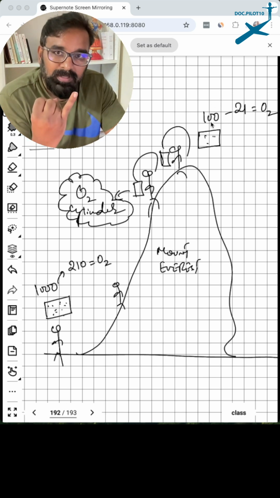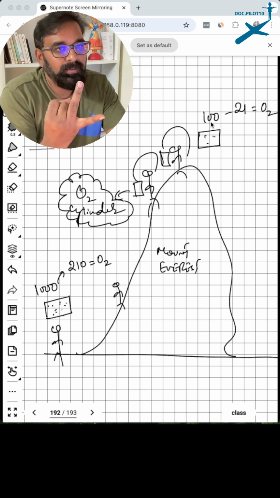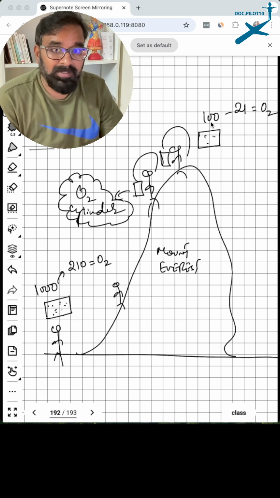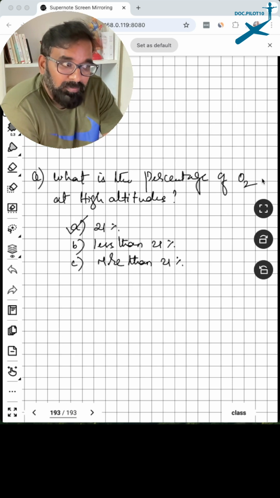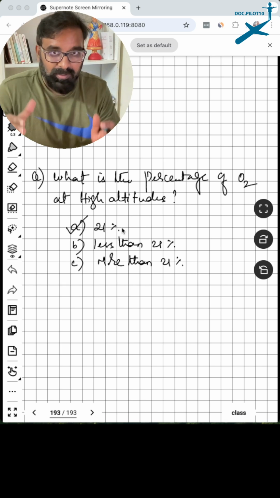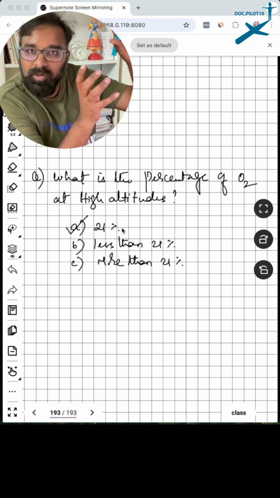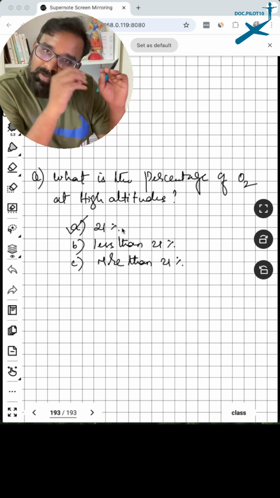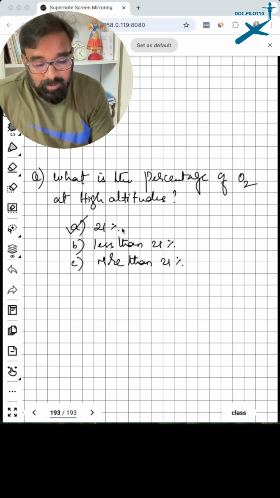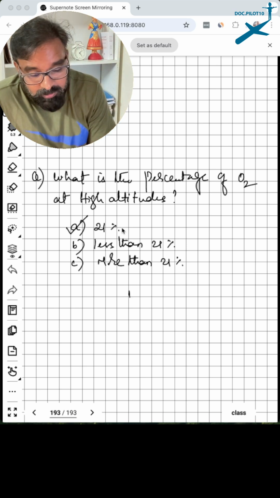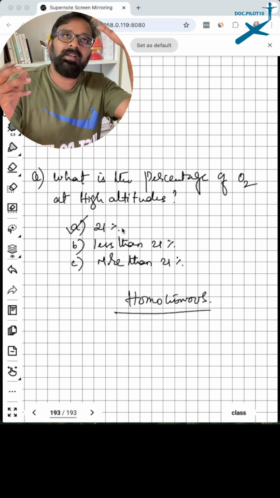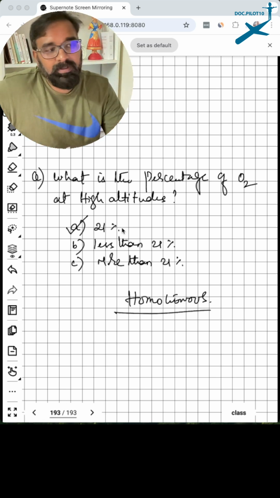So, the amount of oxygen is less, density of air is less, pressure of air is less at higher altitudes, but not the percentage. If you consider the percentage of oxygen, it is still 21 percent. Except up there you will find very few molecules, but if you consider the percentage of oxygen, it will still be 21 percent, as our environment is homogeneous. That means it mixes almost the same at all altitudes up to very high levels, including water.